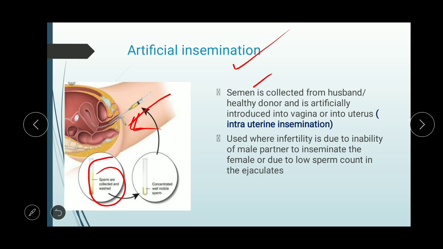So artificial insemination can be into the vagina or into the uterus. Intrauterine insemination is the term used when the sperm donor is placed into the uterus. Where is this used, what is the application? This is useful where there is inability of the male partner to inseminate, or due to low sperm count of the ejaculate. Whenever the male partner is not able to produce enough sperm, or there is low sperm count in the ejaculate, artificial insemination can be used.